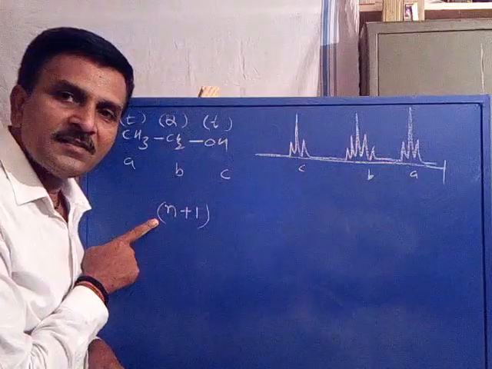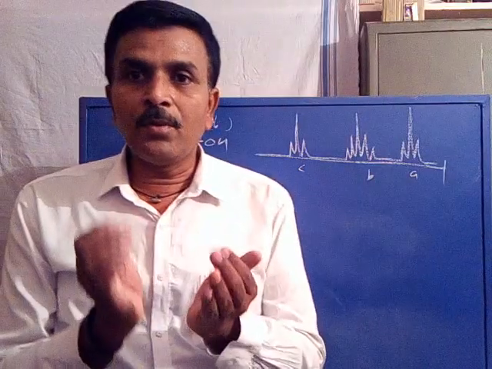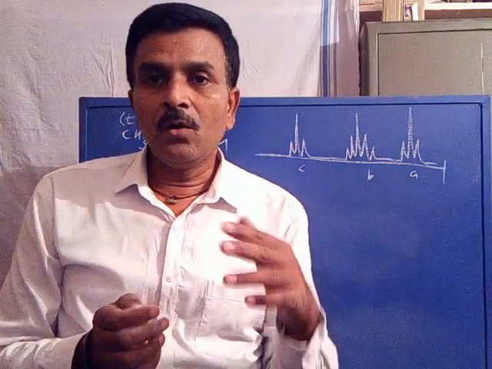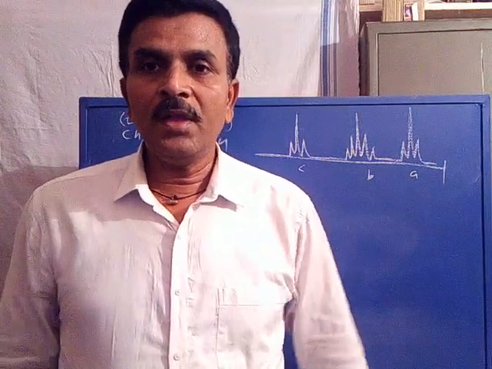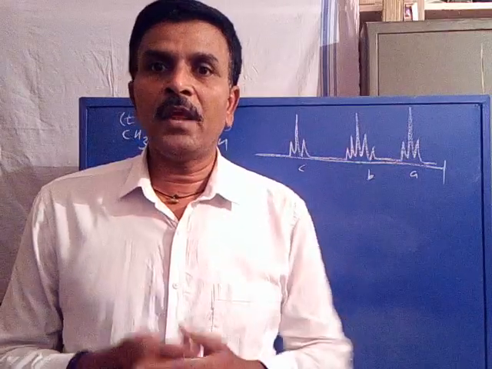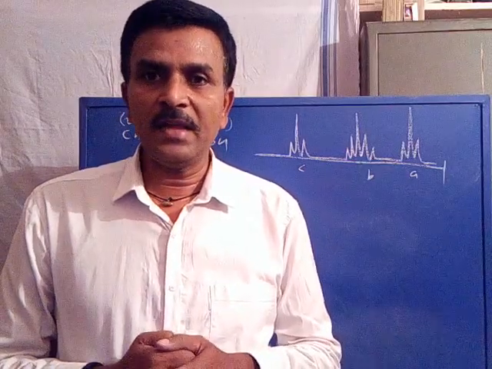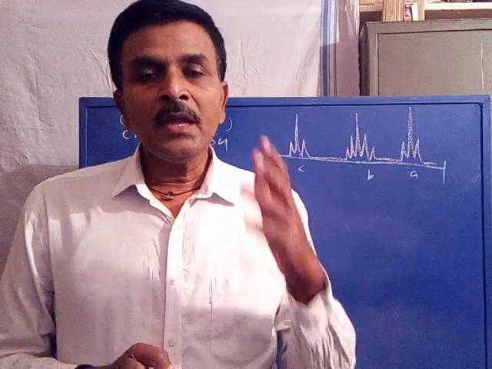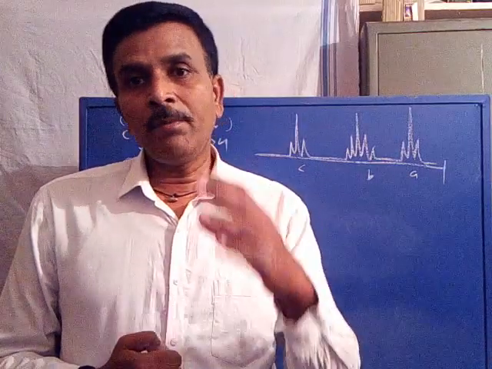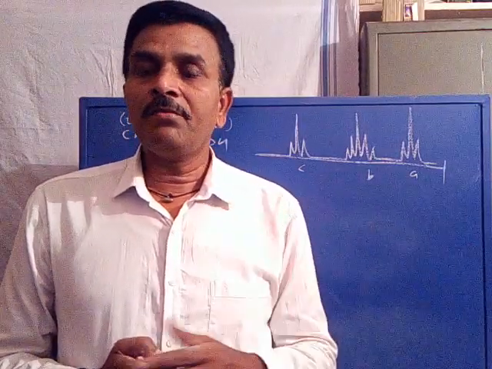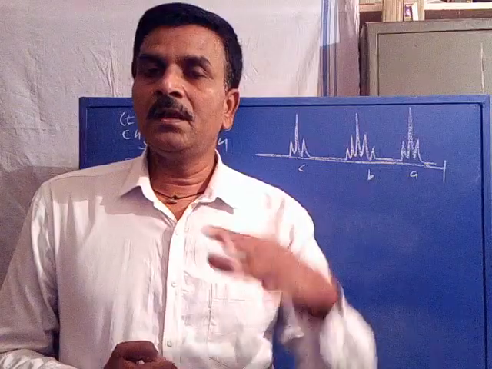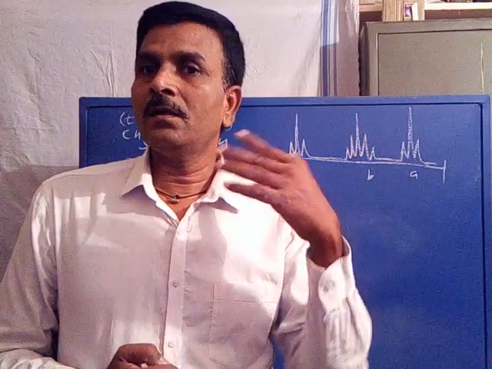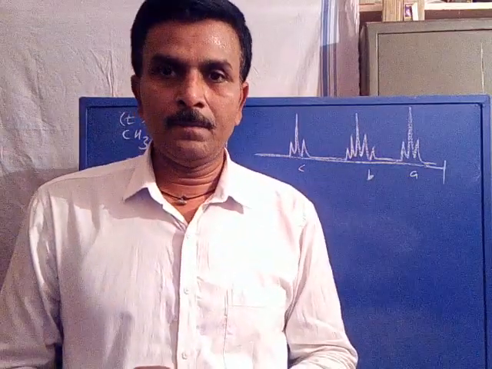When this condition exists, when a set of proton is coupled with only n number of equivalent protons, then its multiplicity will be according to the n plus 1 rule. Is it clear? Now, if a set of proton is coupled with n number of non-equivalent protons, what is the first condition? A set of proton coupled with n number of equivalent protons, then the multiplicity will be n plus 1.